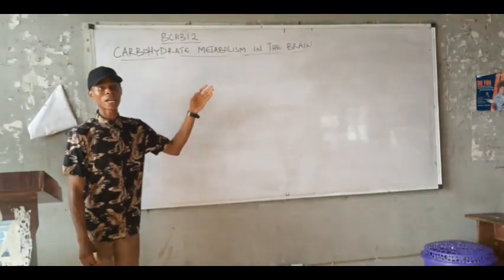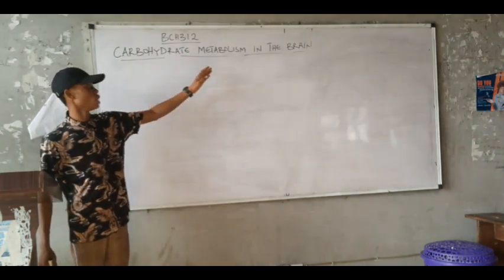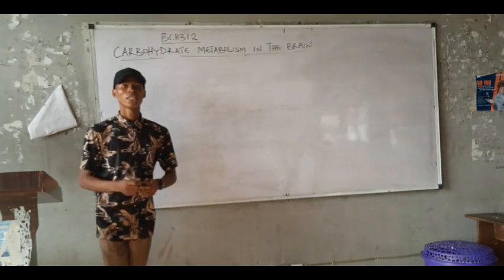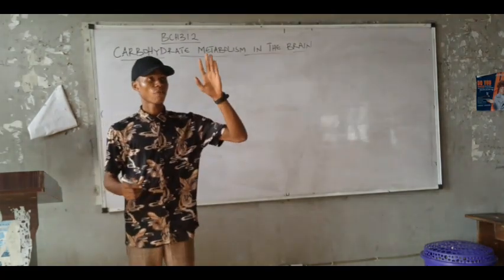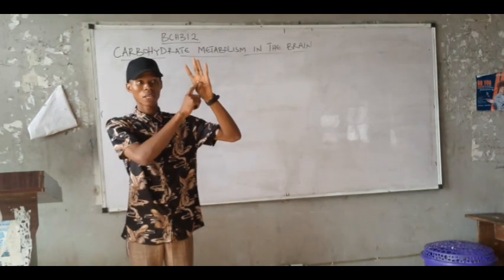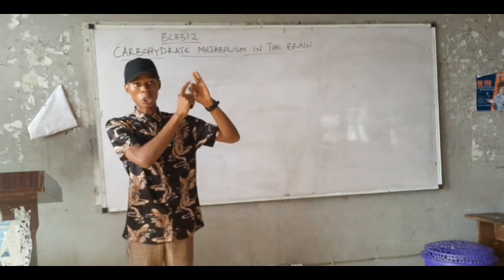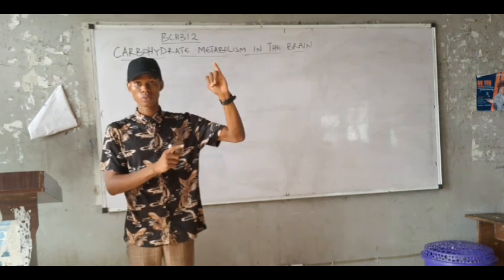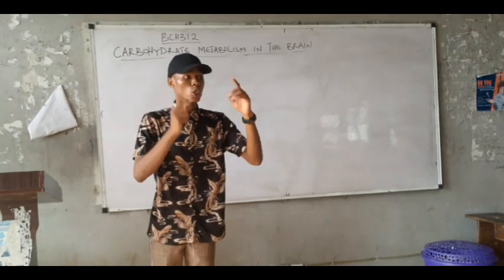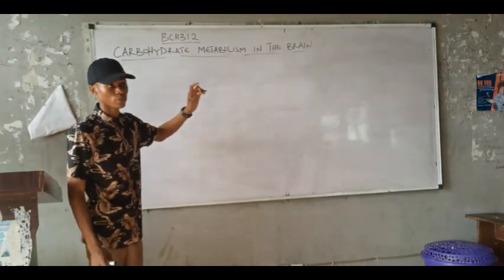Alright, so we'll be looking at carbohydrate metabolism in the brain. Now we know that we have 4 macromolecules, right? The 4 macromolecules are carbohydrates, proteins, lipids, and what? And nucleic acid. Good. Now these things can also be metabolized in the brain. So let's look at one of them, carbohydrate metabolism in the brain.